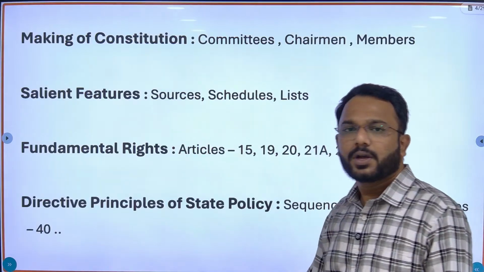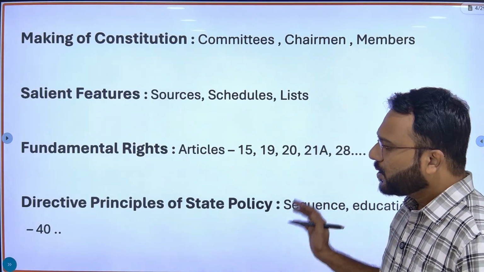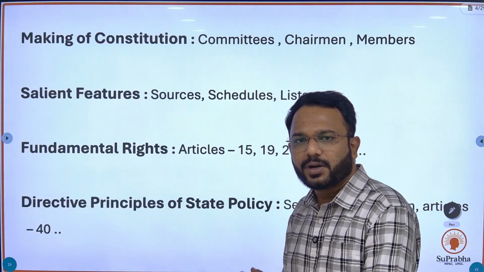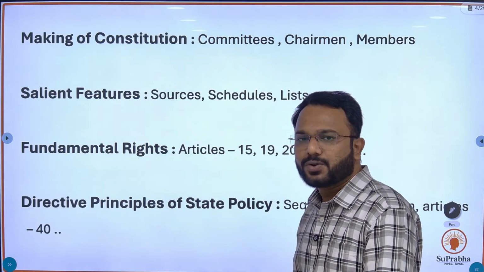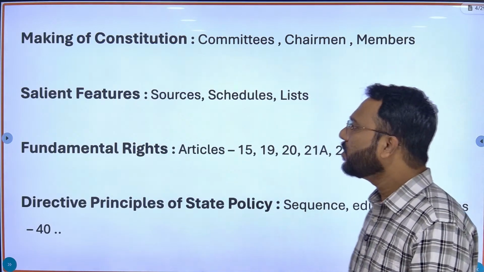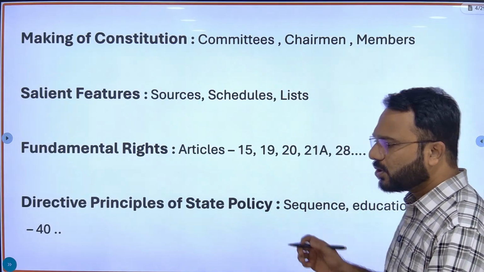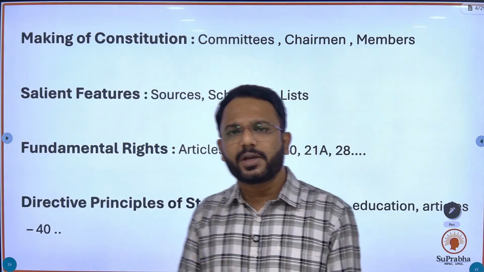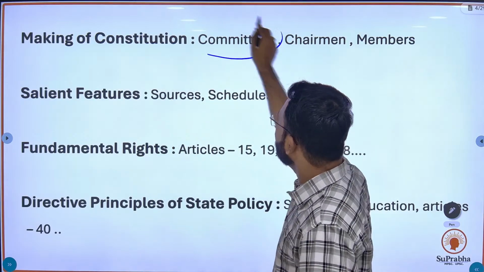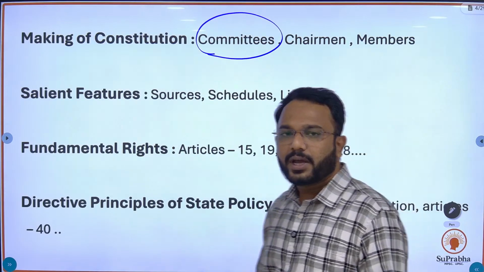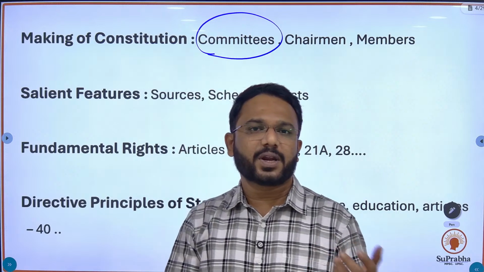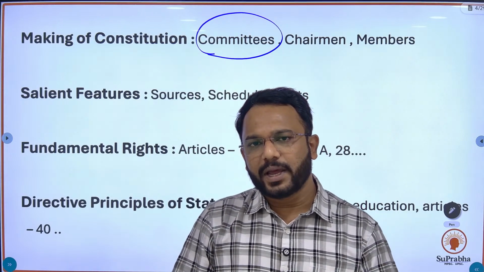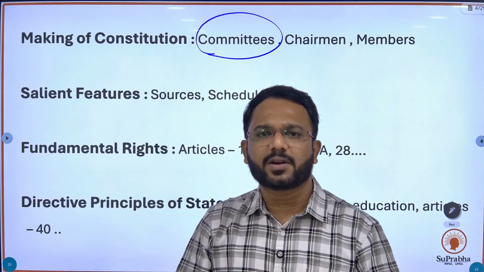The very first topic of the syllabus which is important is the making of the constitution, the very first chapter of our polity subject. From this topic the commission usually asks questions about the committees which were formed by the Constituent Assembly, like the Drafting Committee and many other committees.